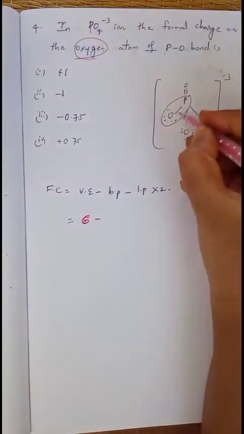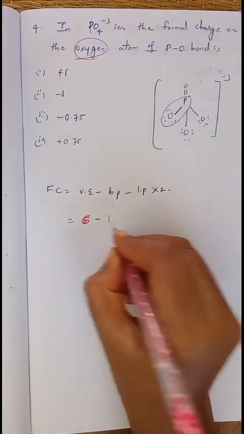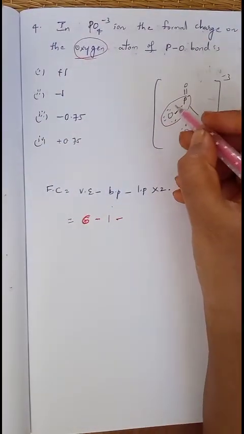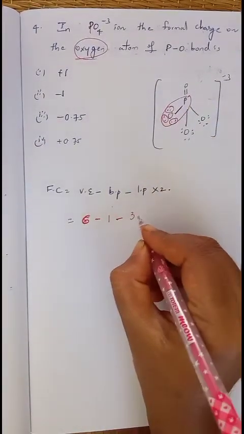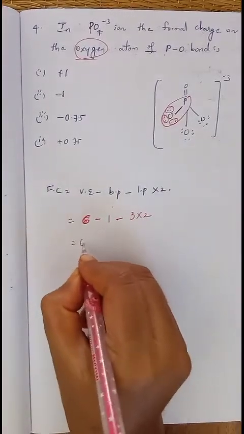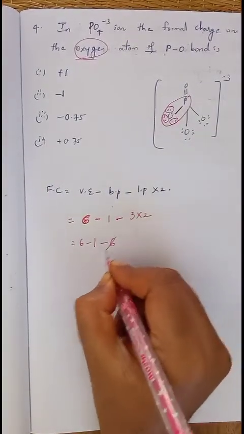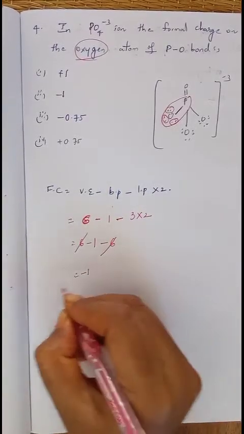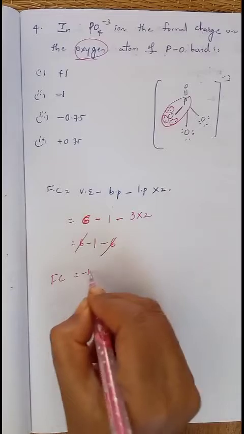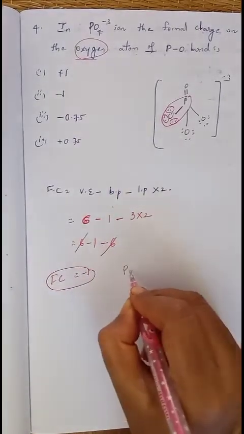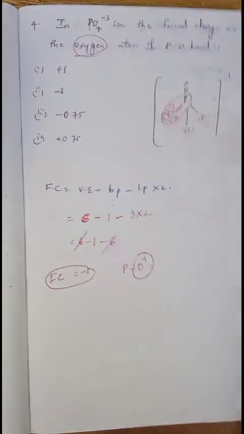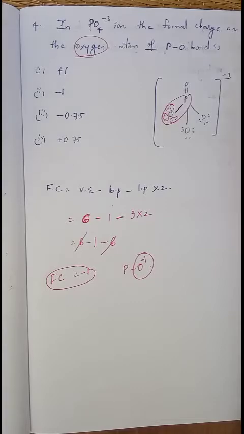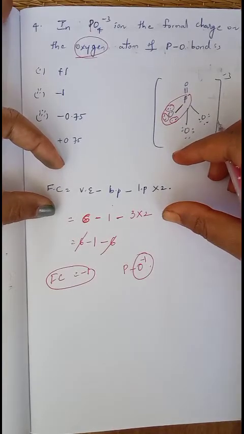Minus bond pairs. How many bond pairs are present here? Only one. Minus number of lone pairs on this oxygen. This is one lone pair, this is the second lone pair, and this is the third lone pair. Total number of lone pairs is 3, into 2. Then 6 minus 1 minus 6. Minus 6 plus 6 got cancelled, so the answer is minus 1. So the formal charge on oxygen of P bond O in PO4 3 minus structure is minus 1.